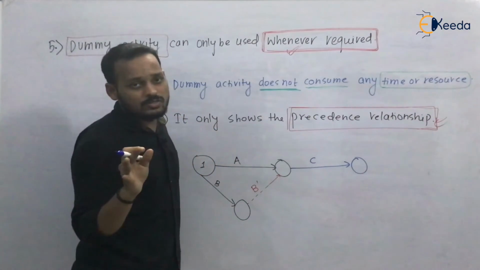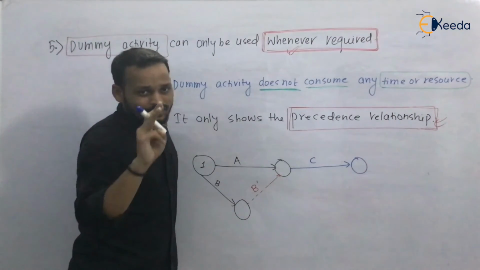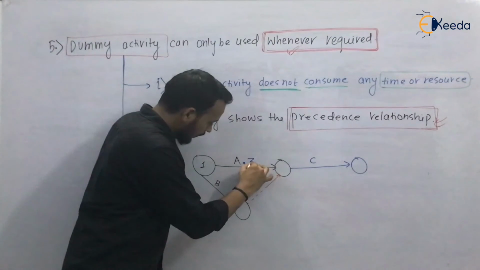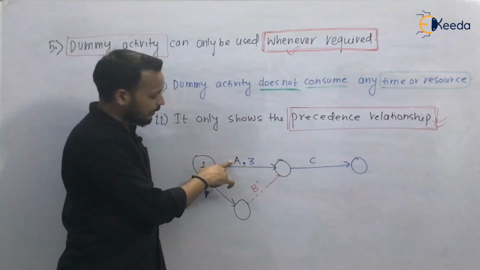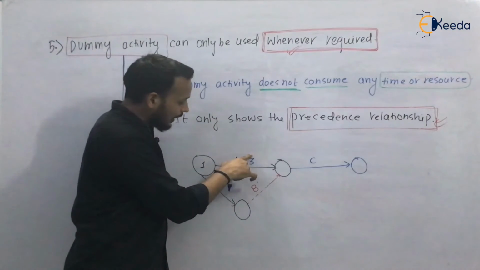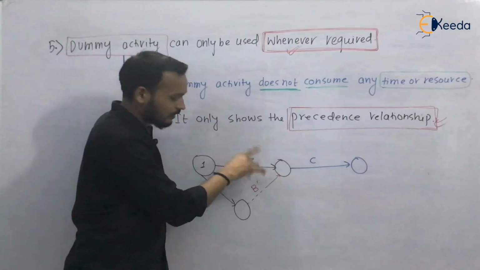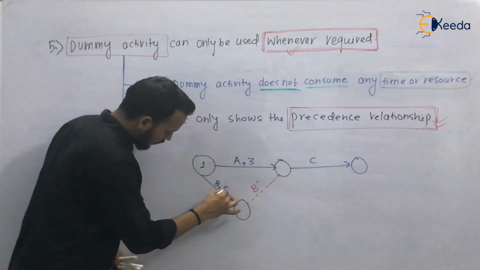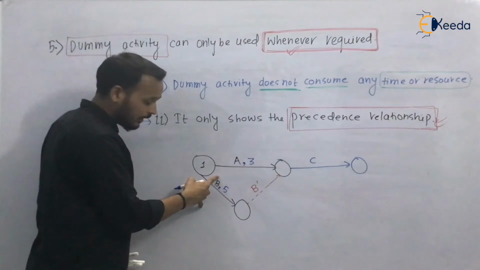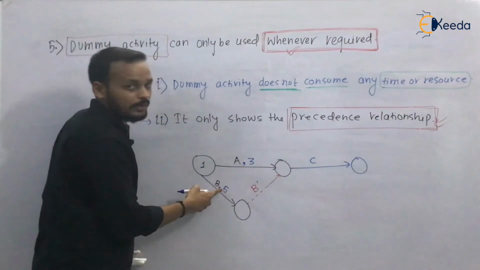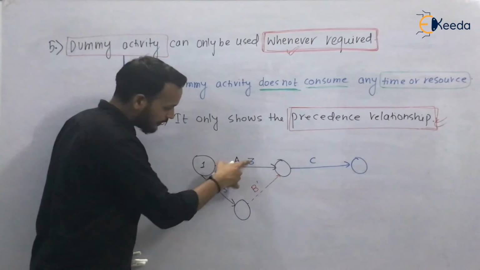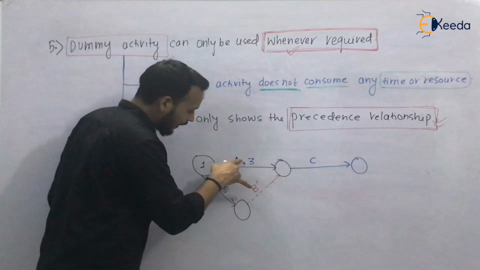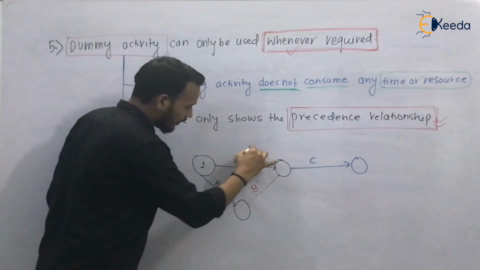And it was going to consume 3 days. So you have to write it like this: A, 3 means your activity is activity A and the time it is going to take is 3. Like this only. B, 5. Activity is B and it is going to consume 5 days. So the number written with the activity represents the time taken to complete the activity.